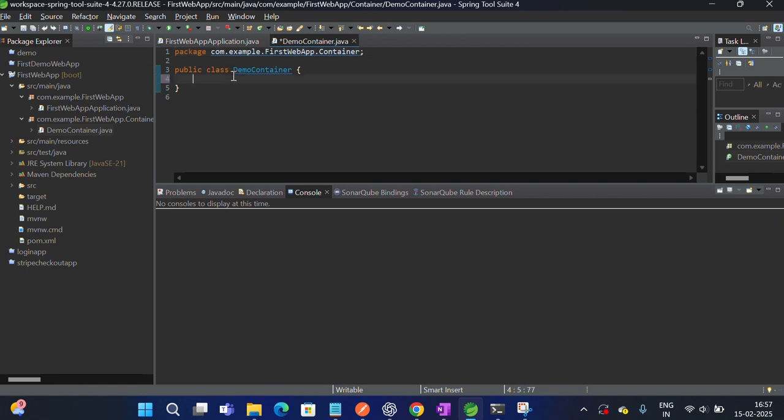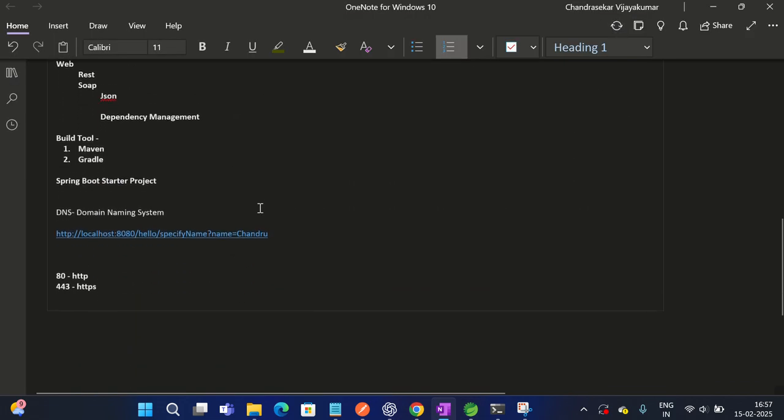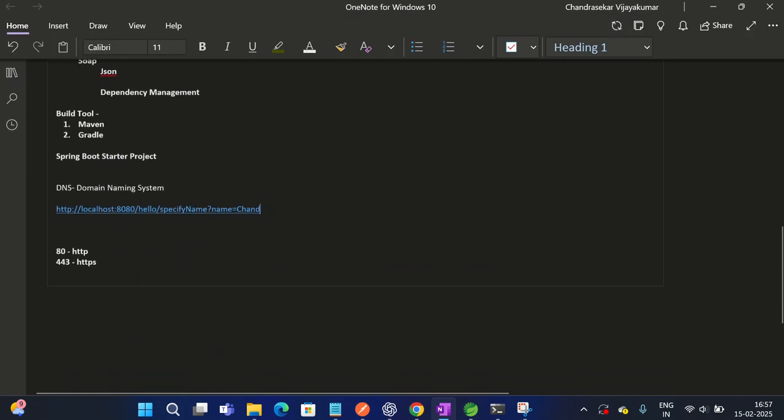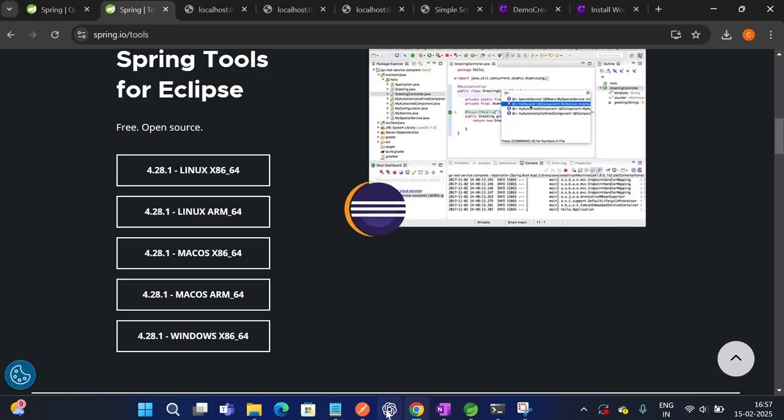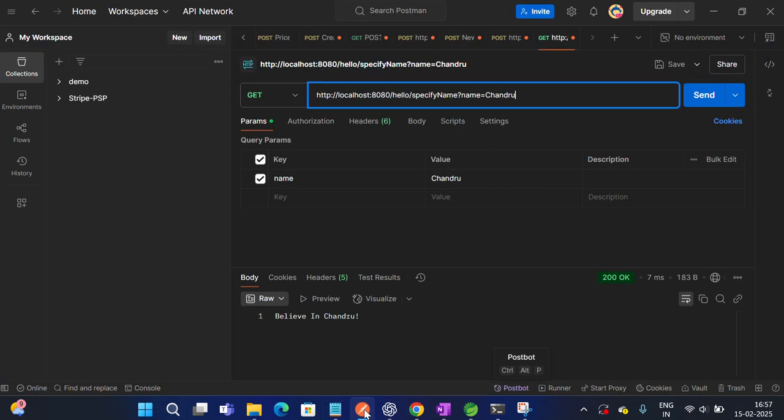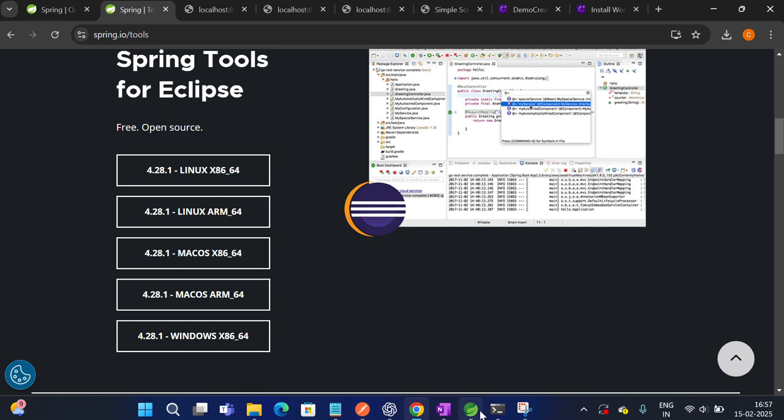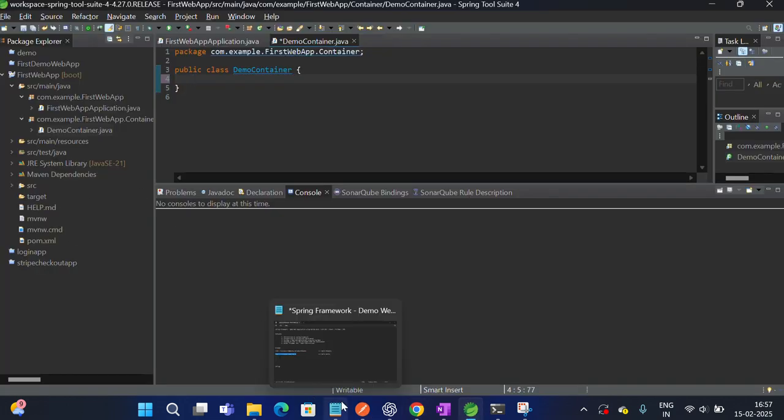Wait, I'll also let you know what we are going to call. We are going to call a separate URL like this. This URL, in any web browser or any web UI where we execute our application, we call it, and we need to print a basic hello world. That's our aim and our task today. Okay, so I've created this.